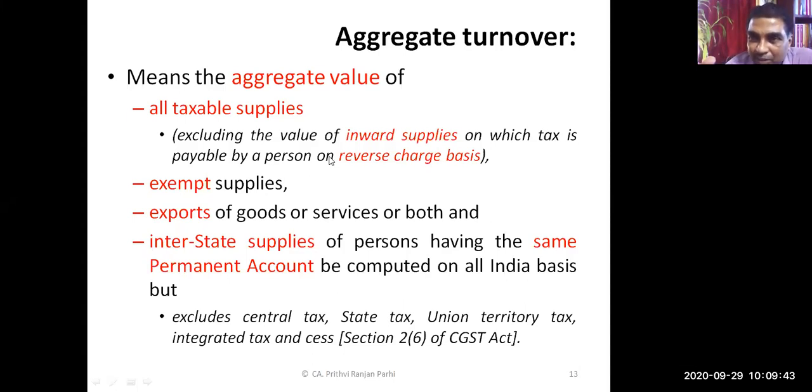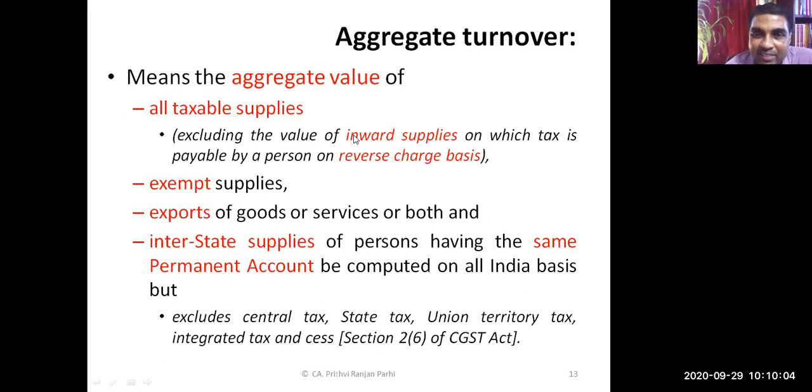Inward supply means purchase, and outward supply means sales or related service supply. So even if you are paying GST on RCM basis, that will not be included in aggregate turnover.